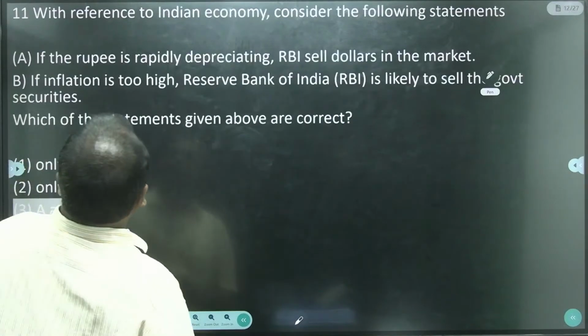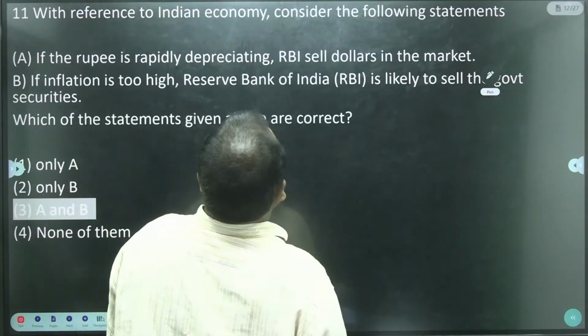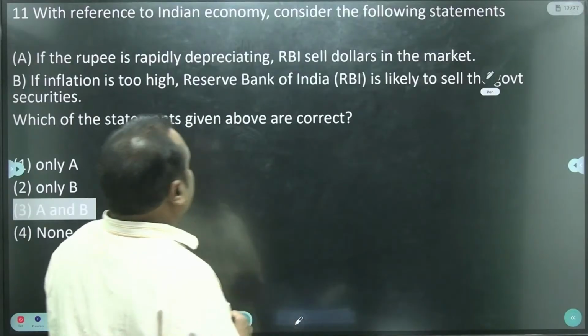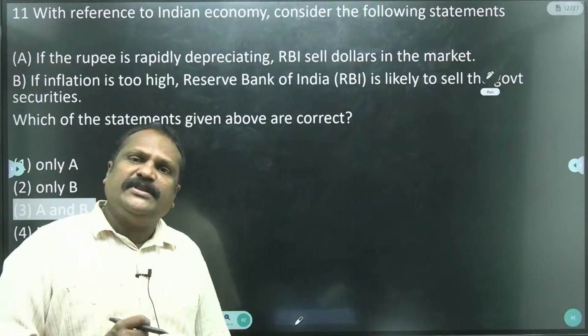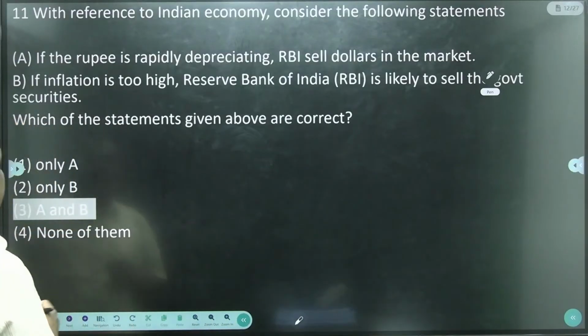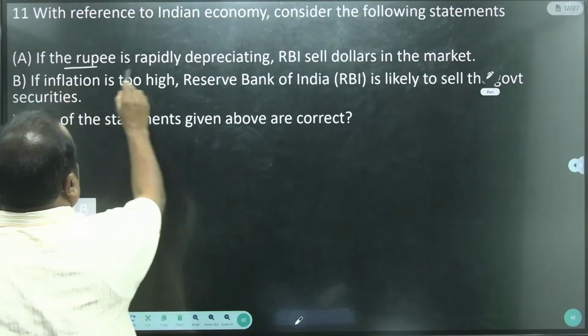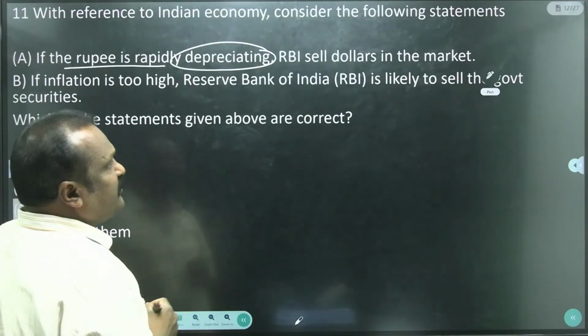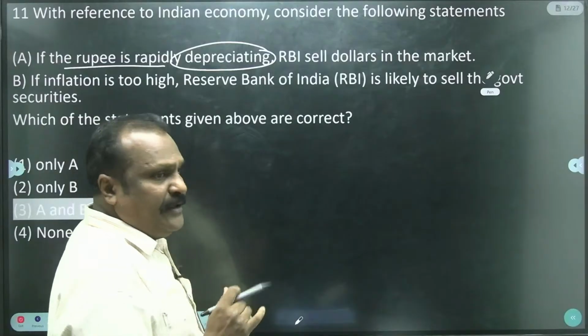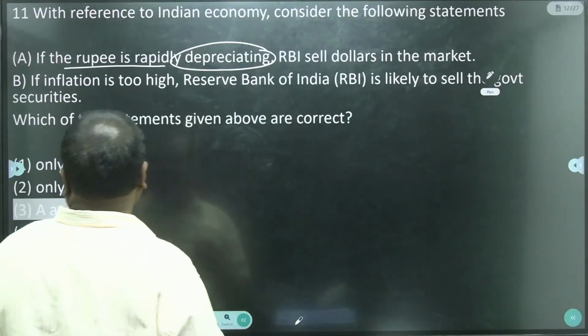Then come to the question: with reference to the Indian economy, consider the following statements. So there are two statements given. We have to find out the correct statement. If the rupee rapidly depreciates, RBI sells the dollars in the market. See, yes, this statement is correct.